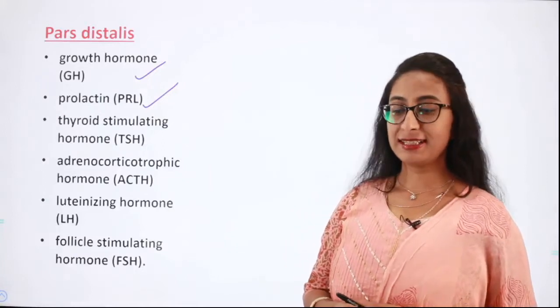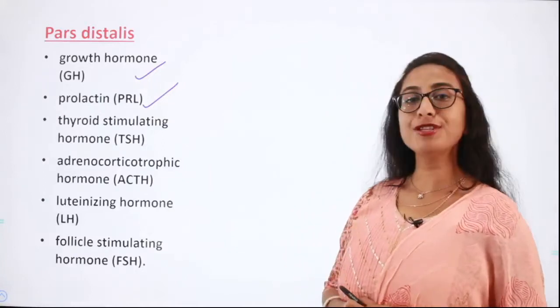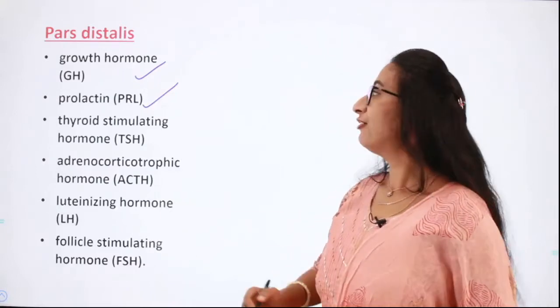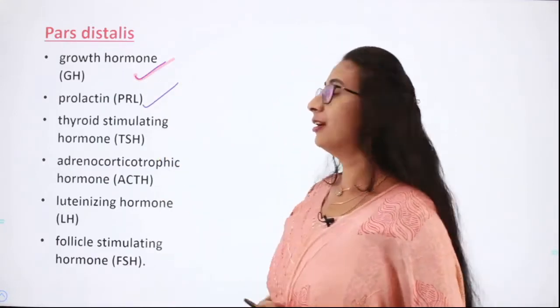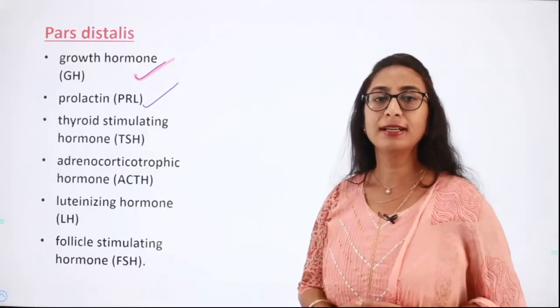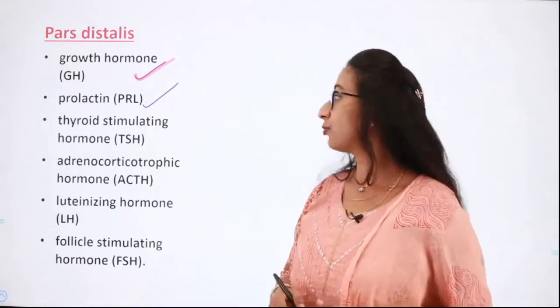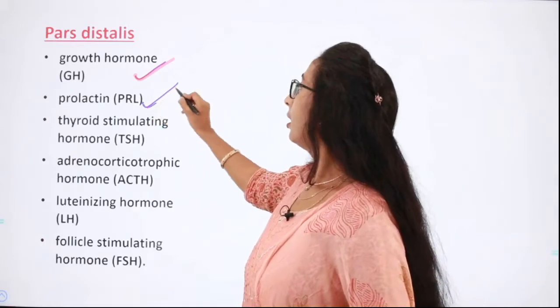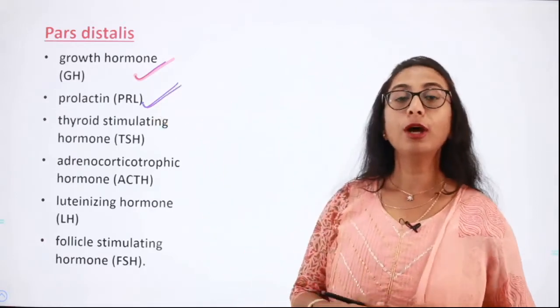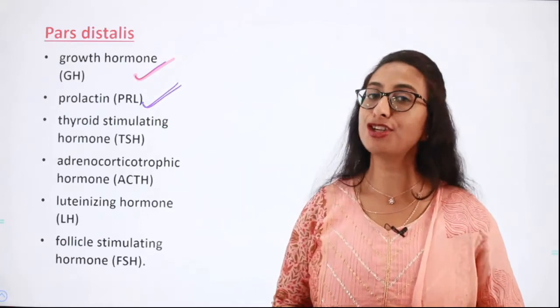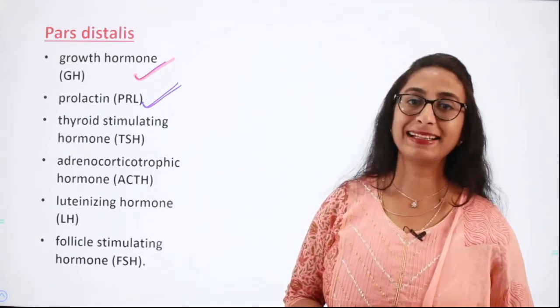First, we shall discuss the hormones secreted by pars distalis. First is the growth hormone. The growth hormone stimulates the growth of the organism, as the name suggests. Next one is the prolactin. Prolactin is the hormone which regulates the growth of the mammary gland and also the secretion of milk from the mammary gland.